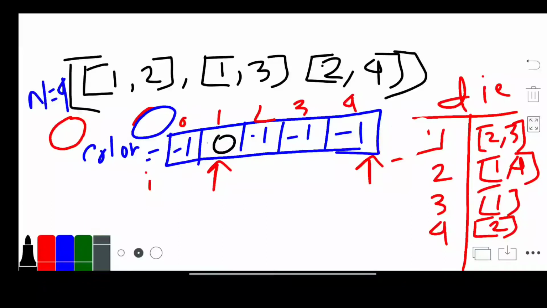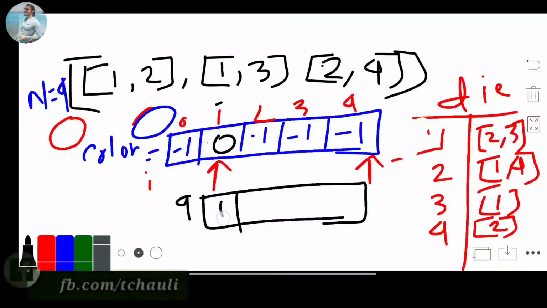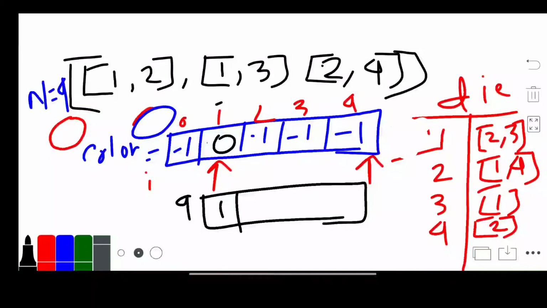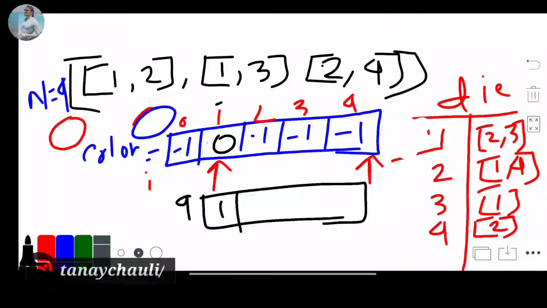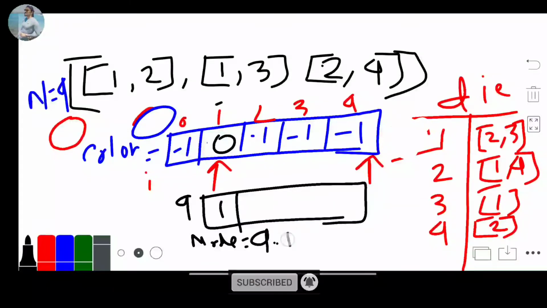Now we take a queue and inside this queue we add this index, and now we check whether our queue is empty or not. We take a while loop and inside this while loop we check whether our queue is empty or not.